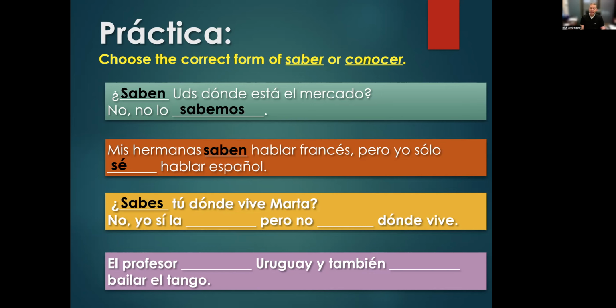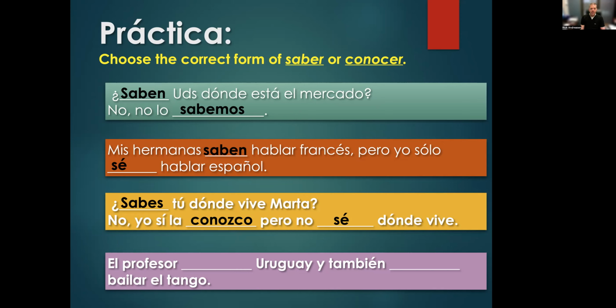So look at the answer. No, yo sí la conozco, pero no sé dónde vive. So do you know where Marta lives? Well, I know Marta. That's the la, which refers to Marta. I know Marta, but I don't know fact-wise where she lives. So two different ways of using the verbs to know in English in the Spanish forms.